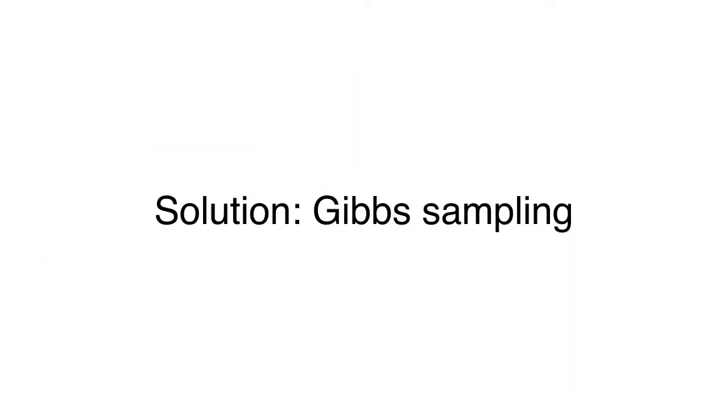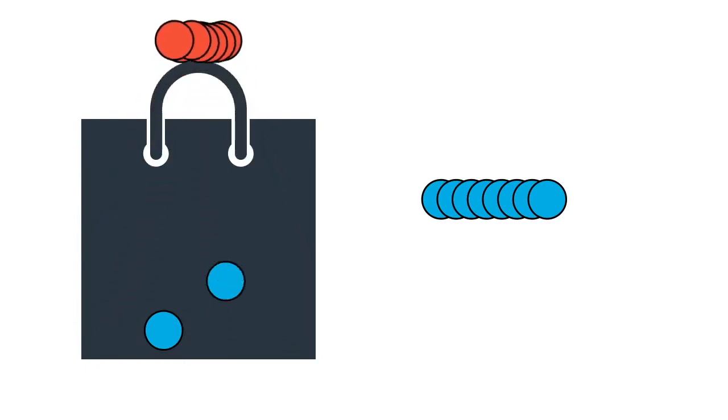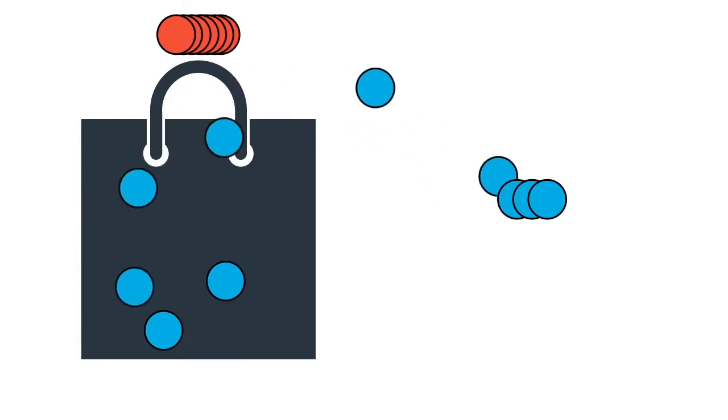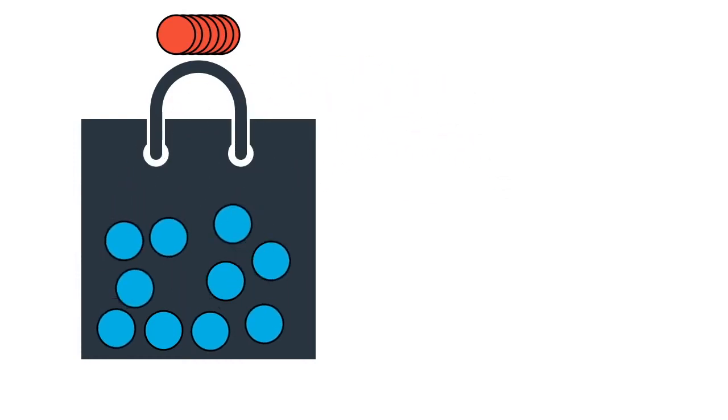Well, luckily there is something we can do which will simplify our process quite a bit, called Gibbs sampling. And the way I like to see this procedure is the following way. Let's say we have a bag full of red and blue marbles, but actually most of them are red, and we want a bag full of blue marbles instead. So luckily we have an infinite supply of blue marbles we can put in the bag. But there's a small caveat. We always have to keep the same number of marbles in the bag. So something tempting would be to look in the bag, remove all the red marbles, and then replace them by as many blue marbles as we had red marbles, and we're done.